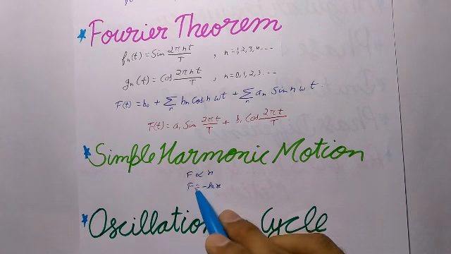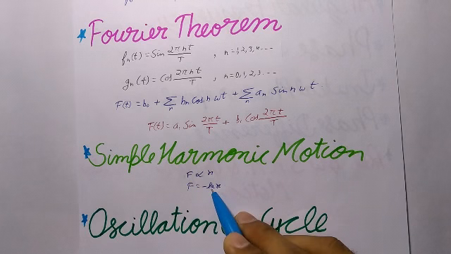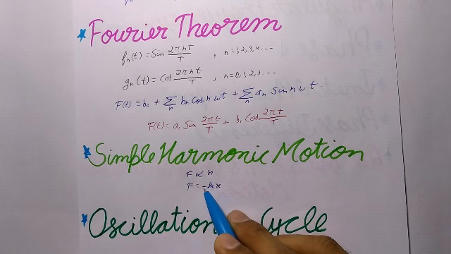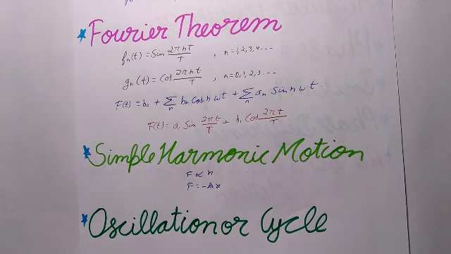Or we can say that F will be equal to minus kx, where this k is a positive constant called force constant or spring constant and is defined as the restoring force produced per unit displacement. The negative sign shows that the restoring force always acts in the opposite direction of displacement x. The above equation defines simple harmonic motion.